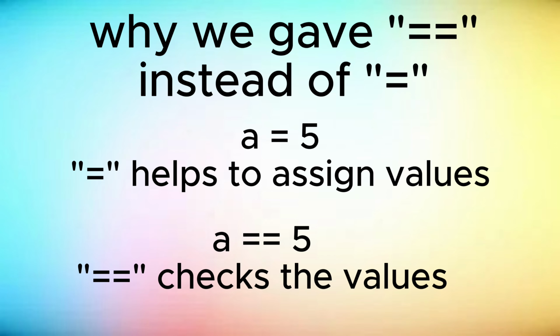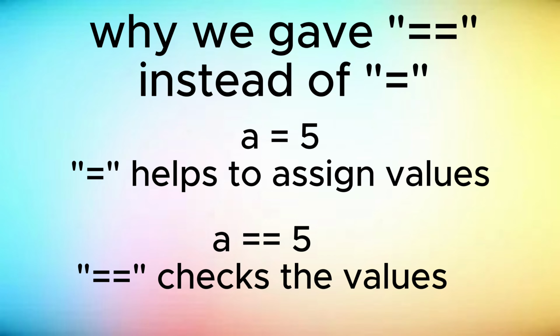Here you may get one more doubt: why do we have to give double equal to? The reason is, when we give a single equal to a variable, it assigns the value to that variable. For example, a is equal to 5. The value 5 goes and stores inside the variable a. But when we give double equal to, it checks whether the value of a is 5 or not. Since we are using if-else, our motive is to check the condition, so we use double equal to.